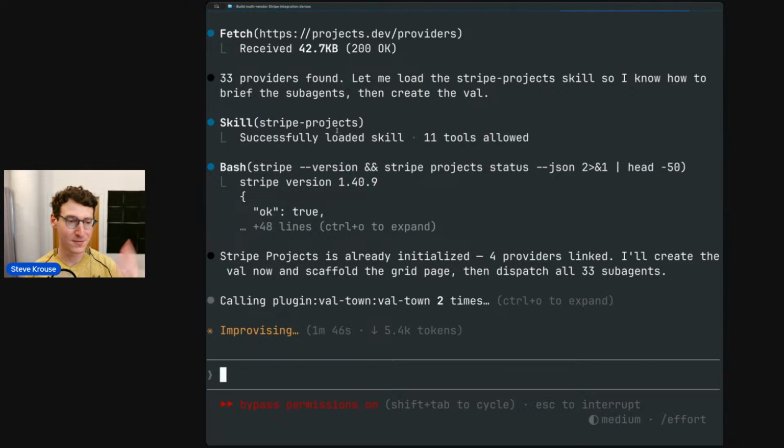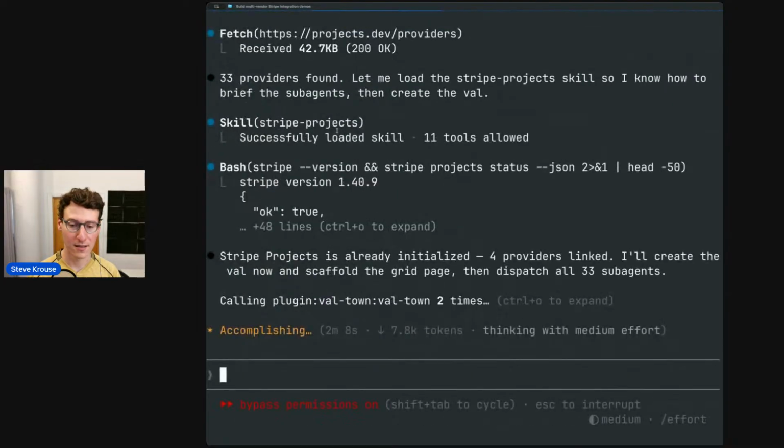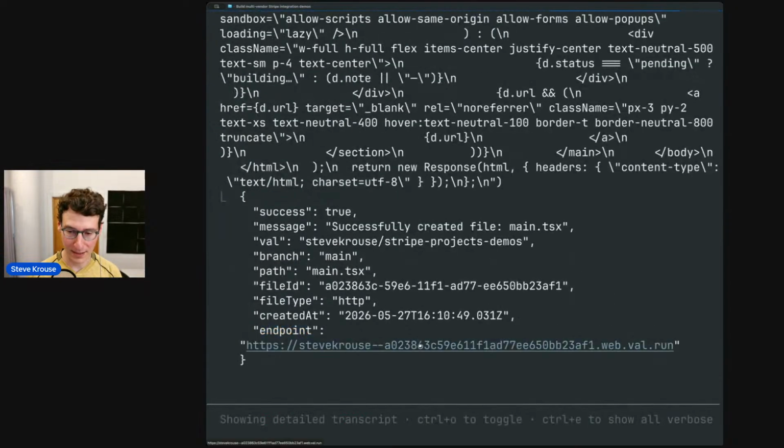You could go full Stripe Projects and use Vercel to do the hosting of this, or Cloudflare, Netlify, whatever. But I'm the Valtown guy, so I'm going to use Valtown to host all these projects and be the coordinator for all these API keys. Let's see. All right, it looks like it made one file.